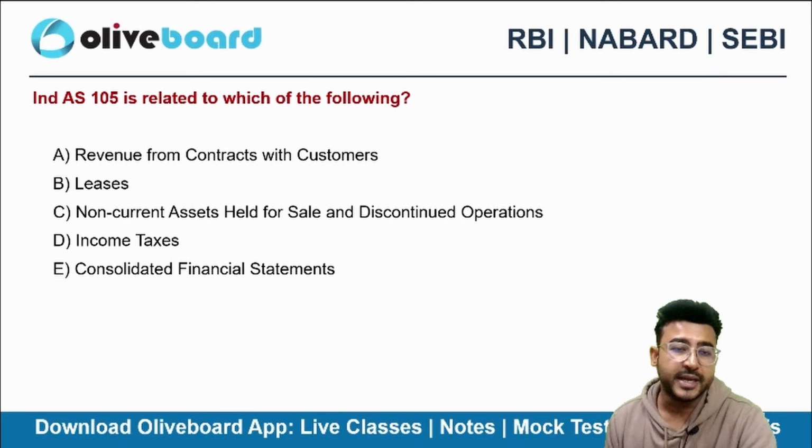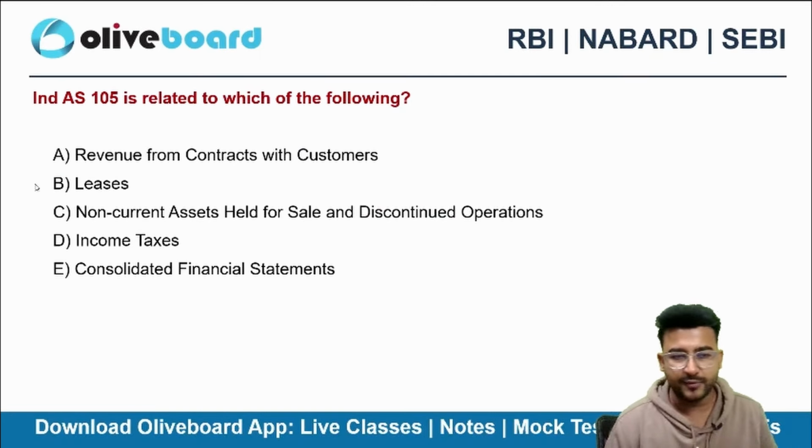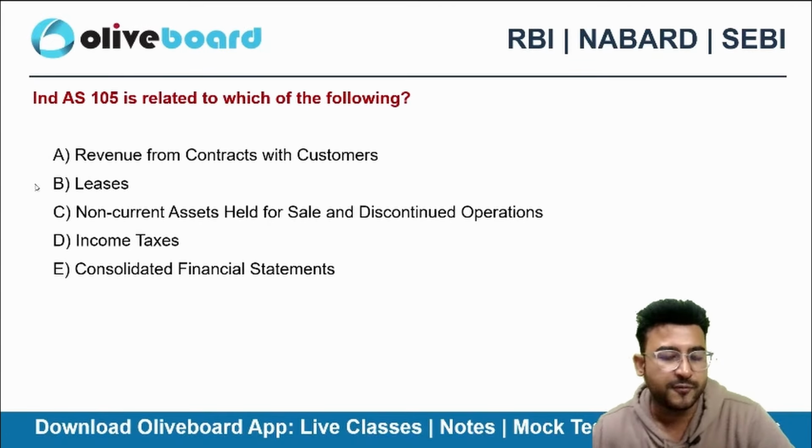Next one. Ind AS 105 is related to which of the following?